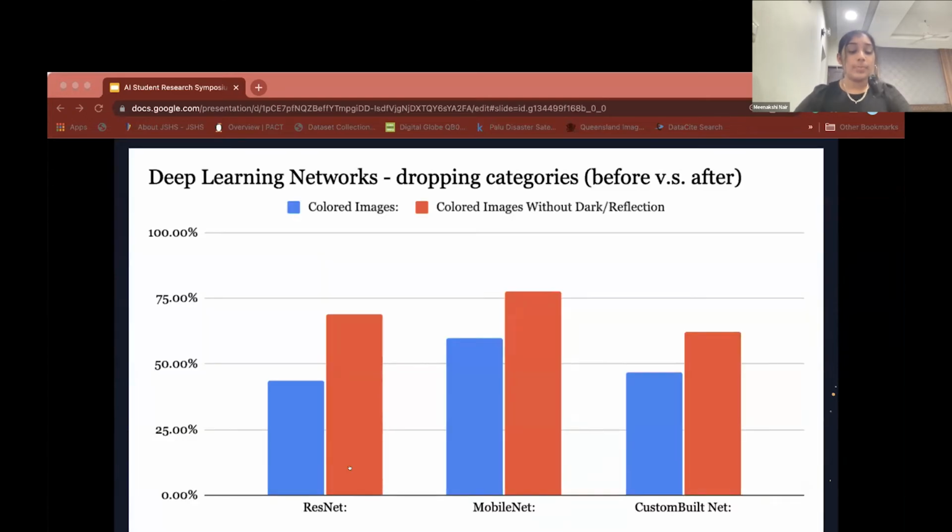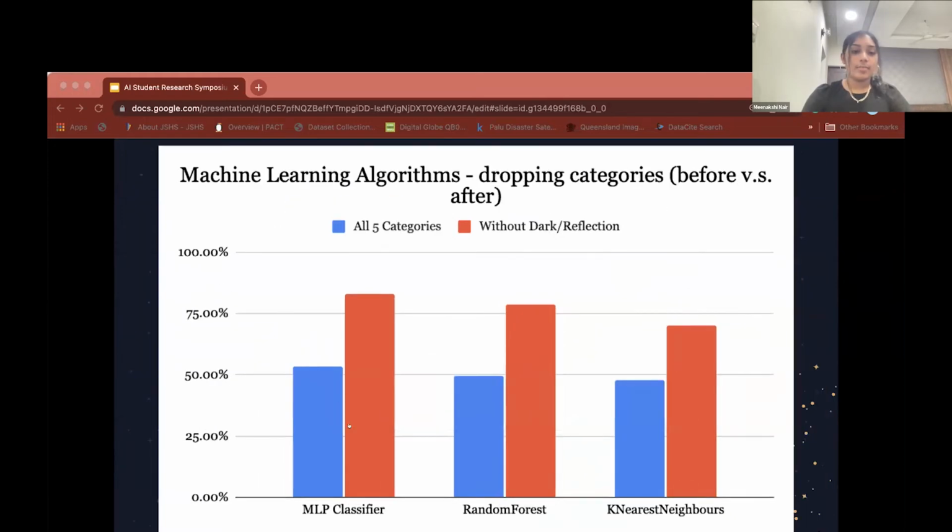So this was for the deep learning networks. As you can see, there's a huge increase in accuracy. And same for the machine learning algorithms.